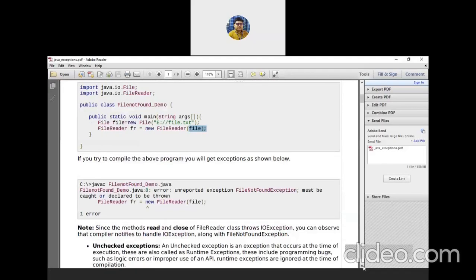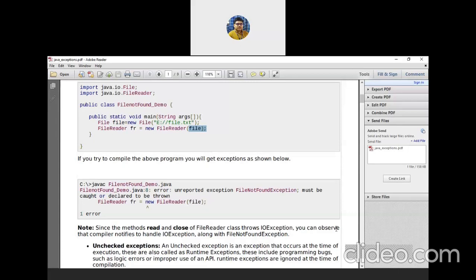The meaning is that an exception may occur, not occurred yet, but may occur from this FileReader class, and that's why you must declare that FileNotFoundException, and it should be thrown and it should be handled. It should be declared, it should be thrown, it should be handled. How it can be declared, thrown and handled will come later with an example.